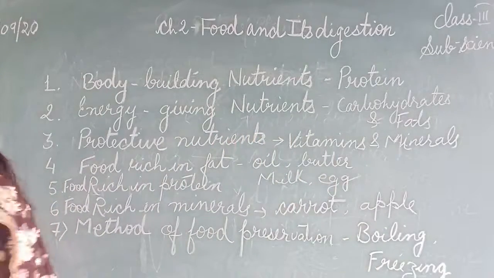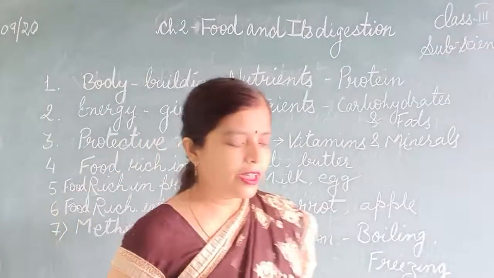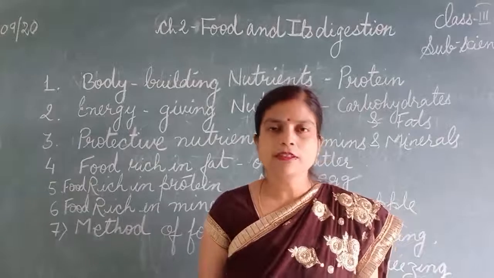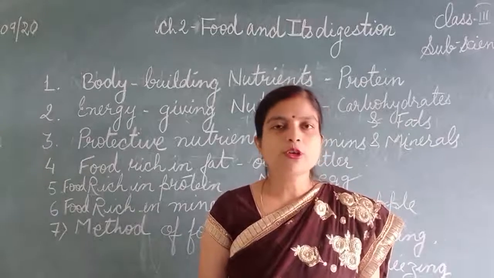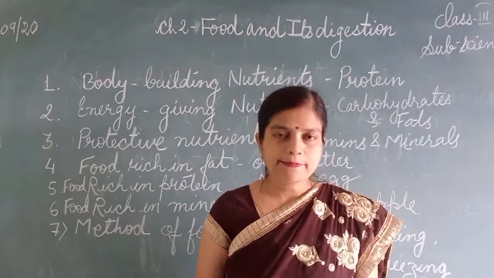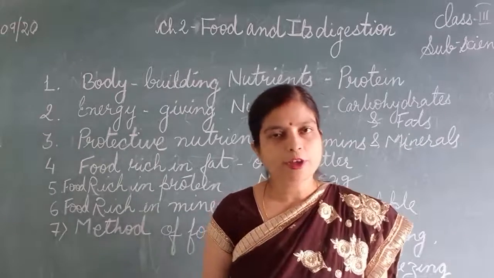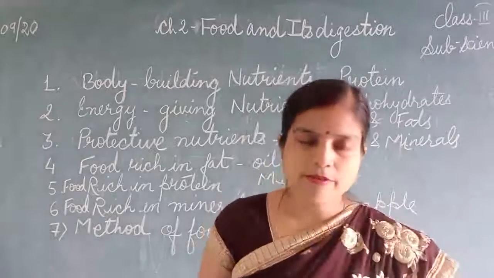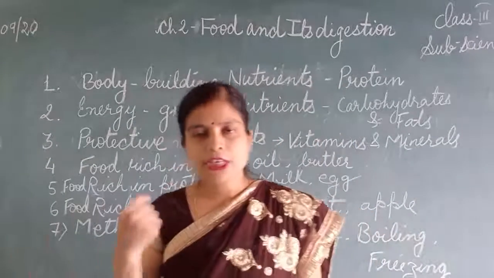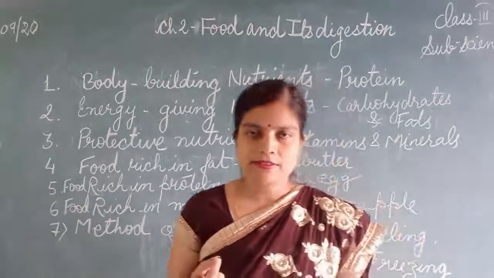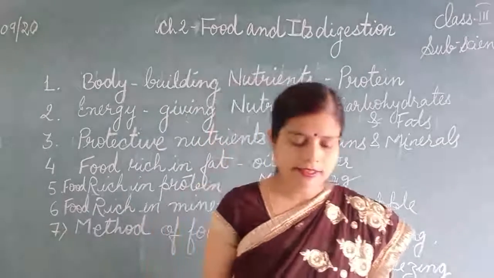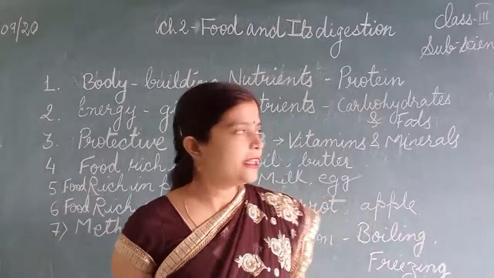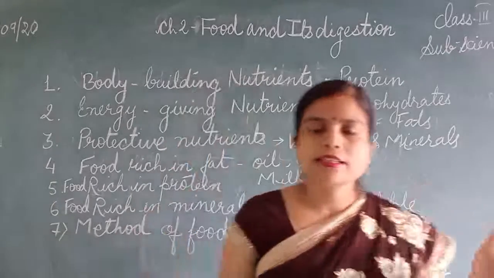So now pick the correct option. Sugar and starch are protein, fat, carbohydrates or minerals. Sugar and starch are what? These are carbohydrates. So the correct option is carbohydrates. A nutrient that helps keep us warm. Which keeps us warm? Which nutrient? So the answer is fats. Fat is not only providing us energy, it is keeping us warm also.